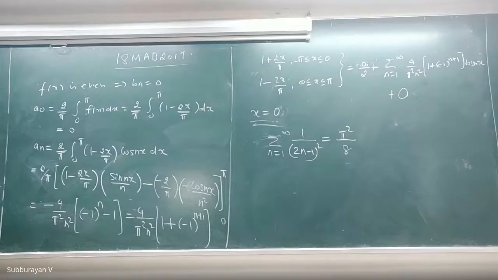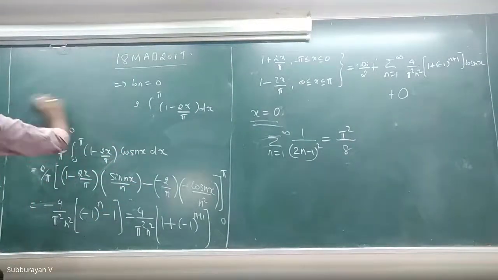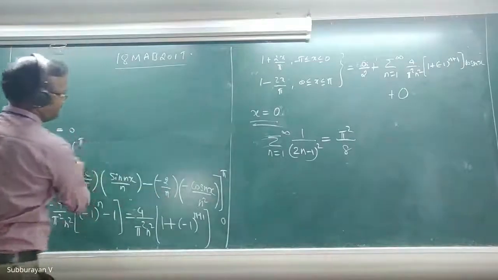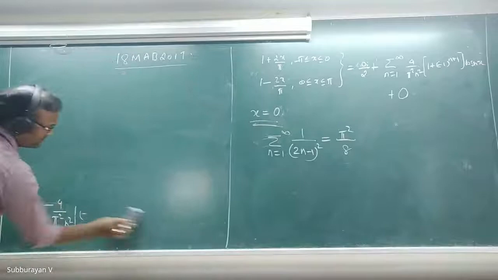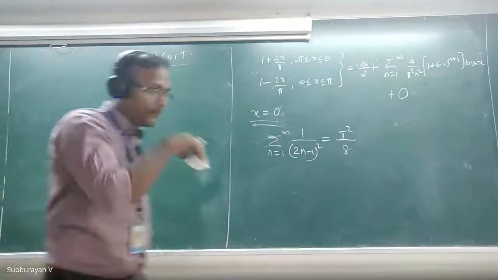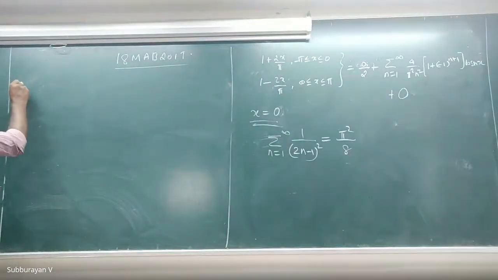Shall I go further? Now, I think this is the fourth problem.